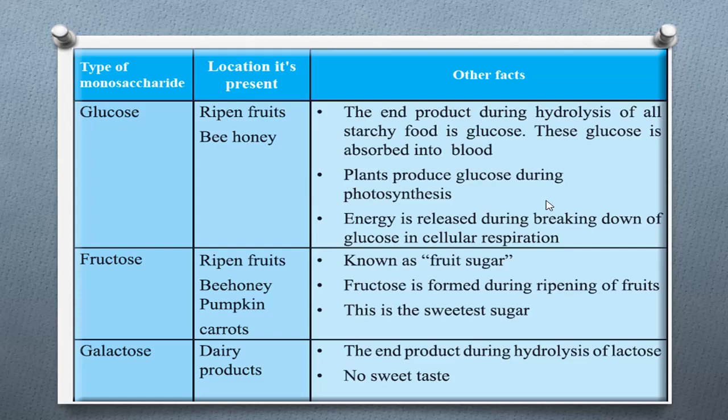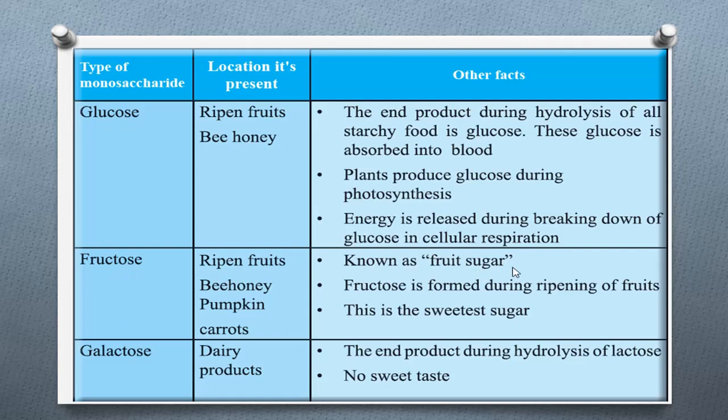Now we have learned about glucose. Then we will learn about fructose. Sources of fructose are ripened fruits, bee honey, pumpkin and carrots. Then we will learn about other facts of fructose. Fructose is commonly known as fruit sugar.